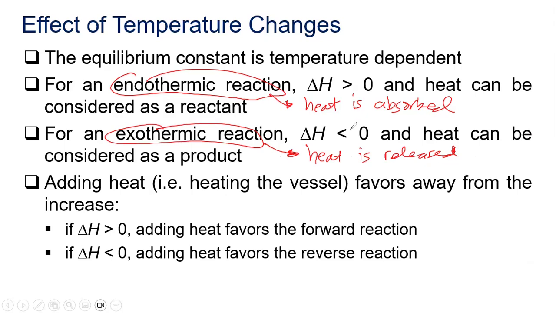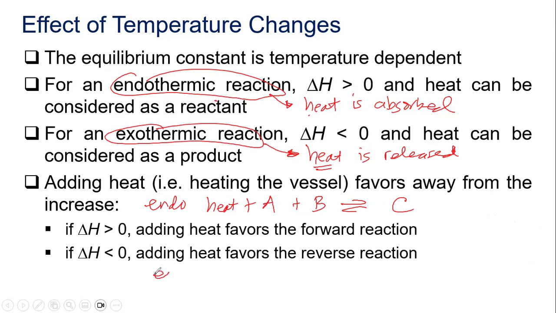So whenever there is an endothermic reaction, treat your heat as part of the reactant side. Whenever heat is released, treat heat as part of the product side. For example, A plus B will have your C here, and if it is an endothermic reaction, you add heat here.